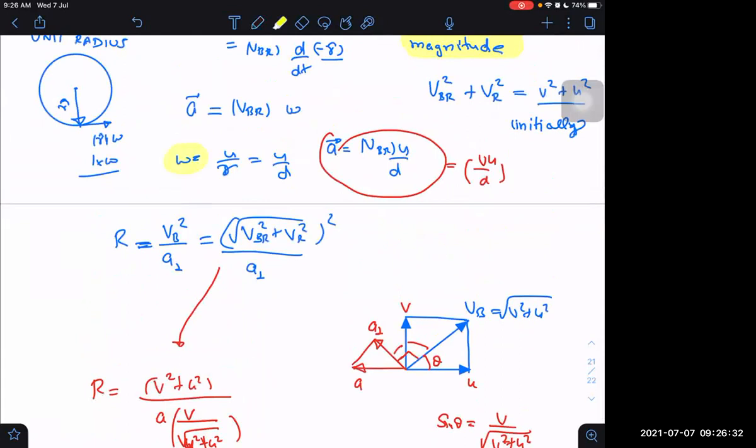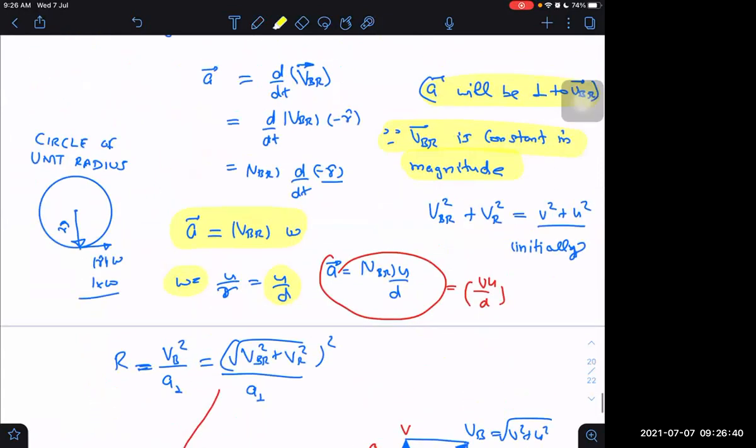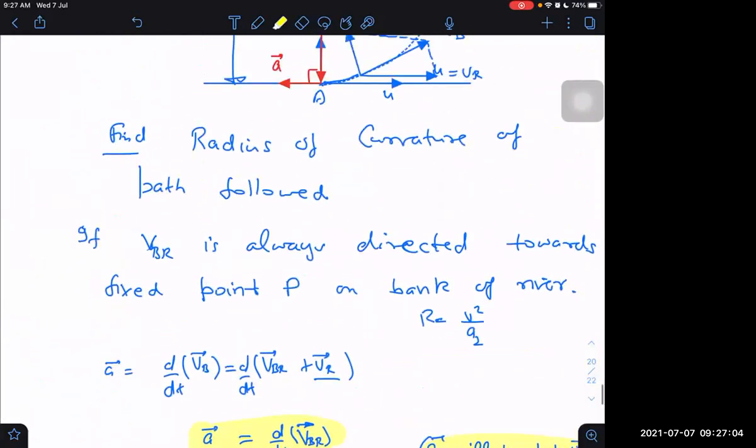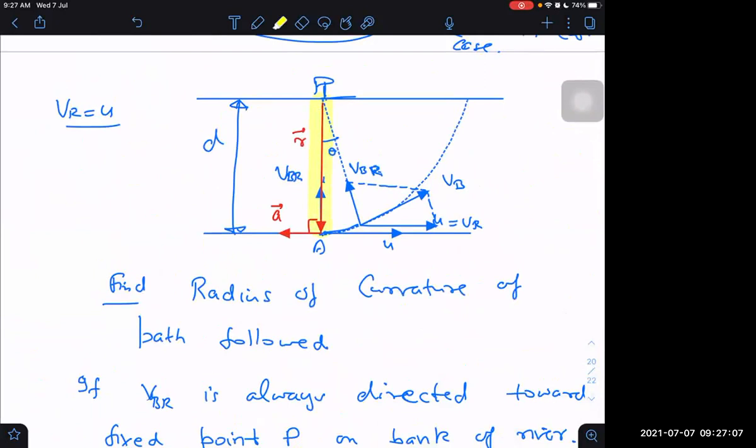Omega is equal to U by D. Acceleration is equal to VBR into omega. Why is acceleration that? By differentiating, I am getting this only. Derivative of R will be nothing but omega, magnitude wise. Here I am not caring about sign. I know magnitude wise I have to write a vector. So magnitude wise it is this. Then I am getting a vector as V into U by D, because omega is nothing but the angular speed with which this R vector rotates, R cap rotates. That is the same as the angular speed with which total R will rotate.